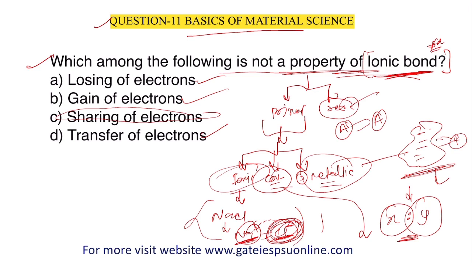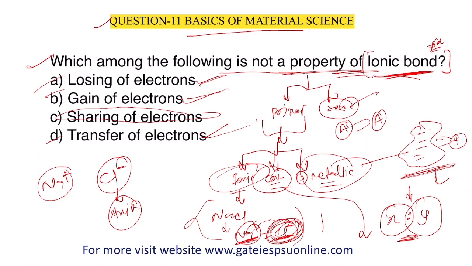Losing of electron is a property of ionic bond, gain of electron is also a property, and transfer of electron is also. All three points are the same. One more point I want to tell you: for example, Na plus and Cl minus. The negative charge is known as the anion. The cation transfers its electrons to Cl minus. That's why the anion size is always more than the cation size. This is a very important point.